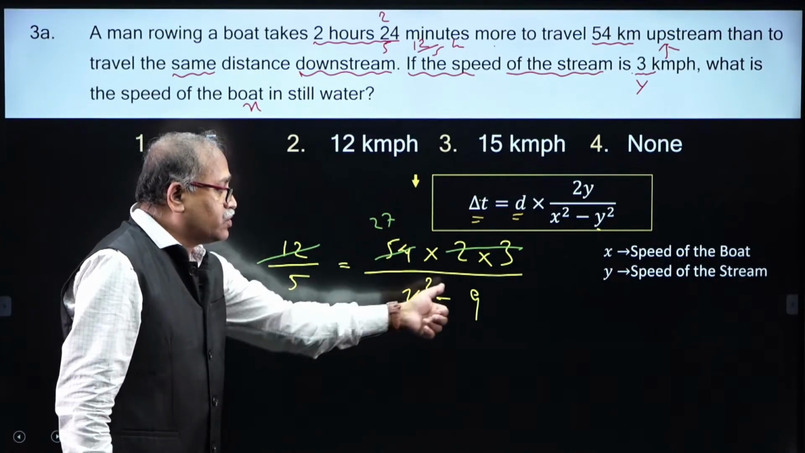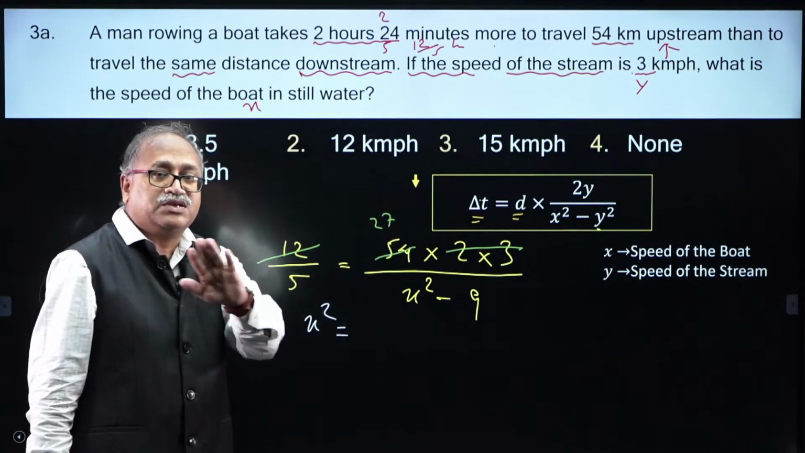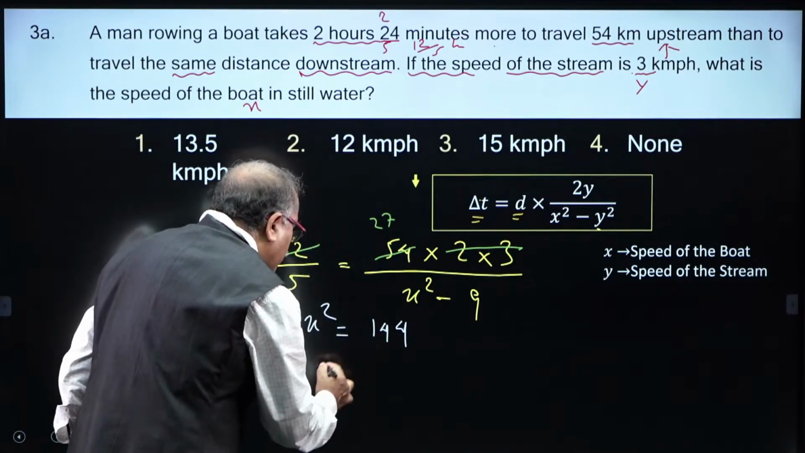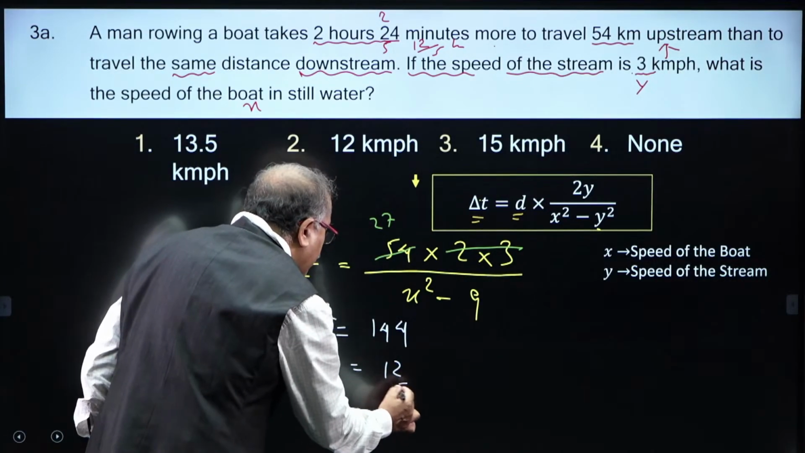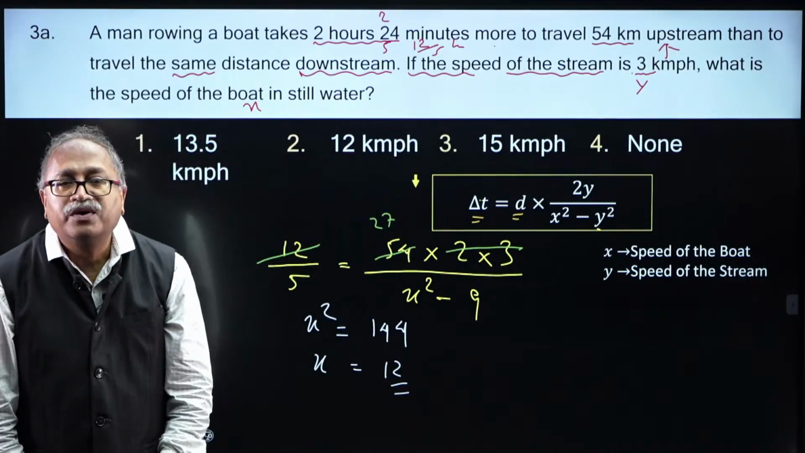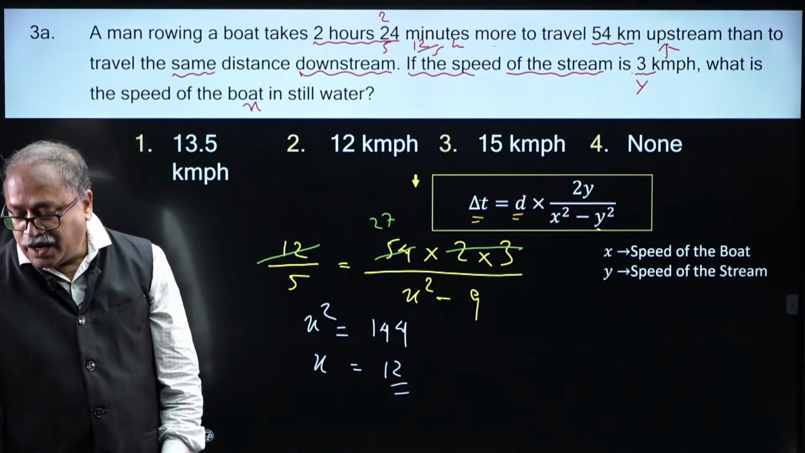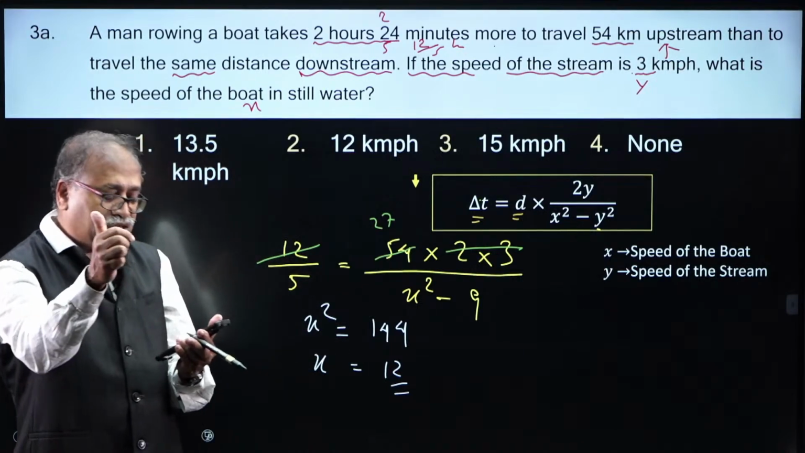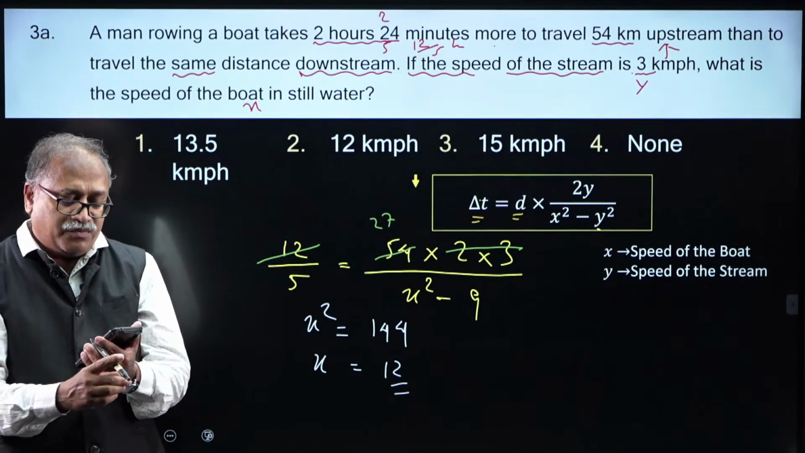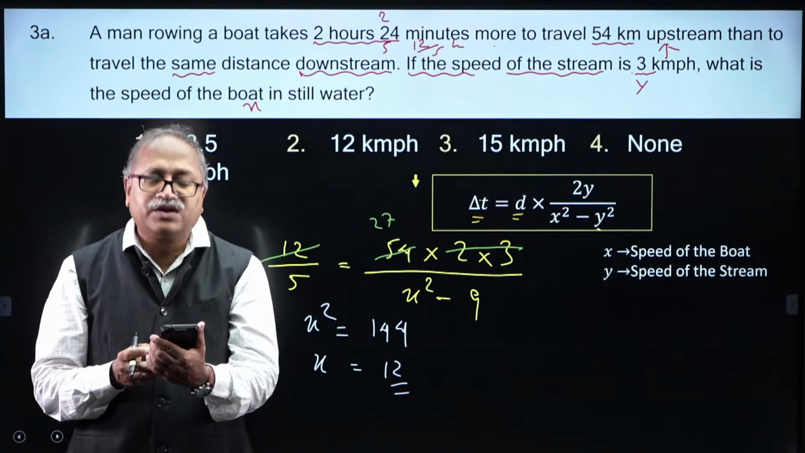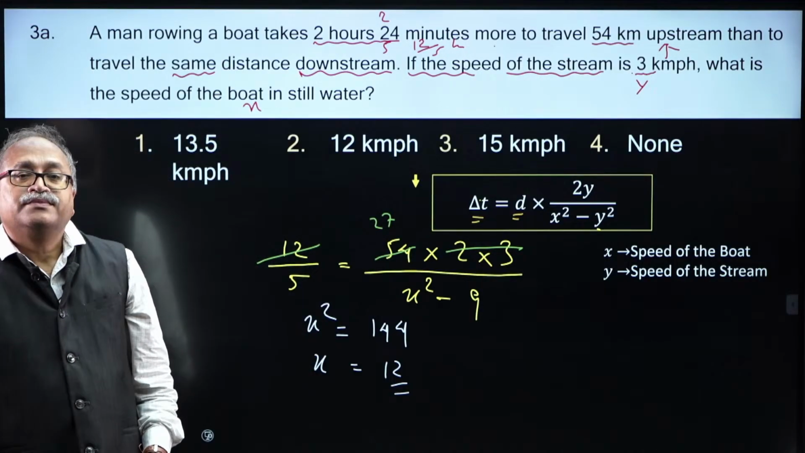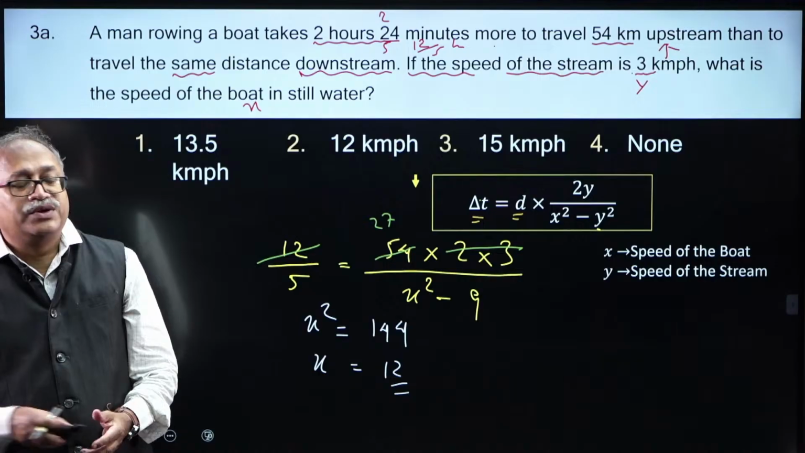Then what is x square? 135 plus 9, which is 144. So x square is equal to 144. So obviously x is equal to 12, and what is x? Speed of the boat. And I notice that Aman has rightly answered the question, and so has Pandu. Well done. Both are tough competitors to each other. Well done. So I am moving on to the next.